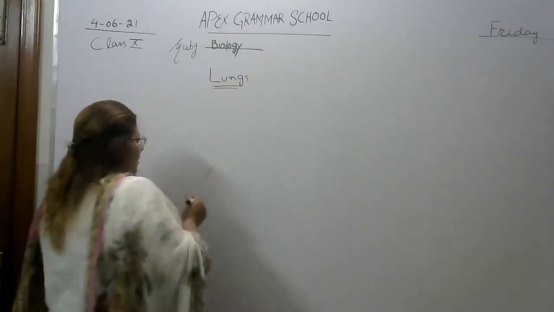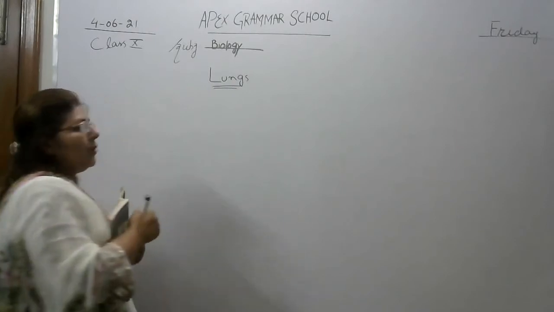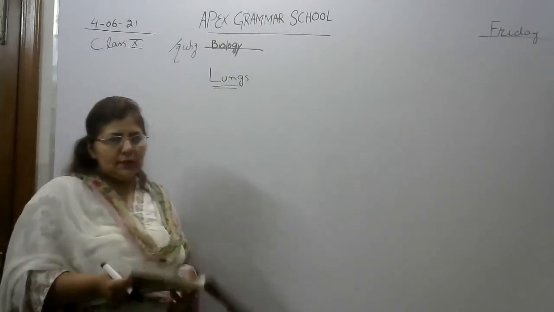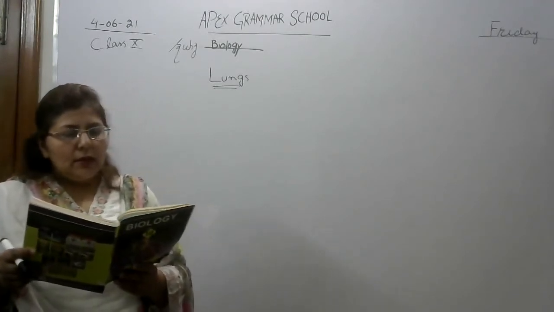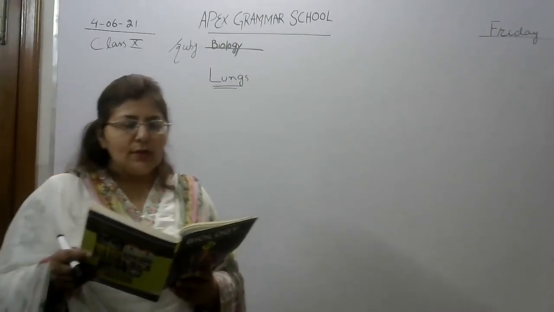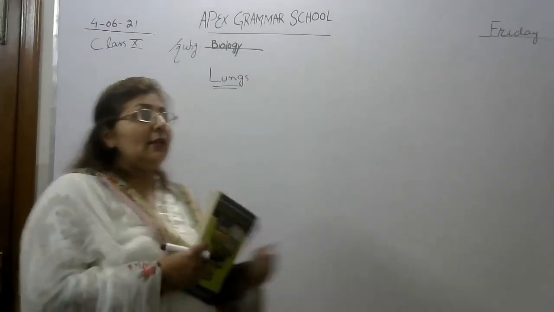We also discussed lungs in detail in the previous chapter. There is a pair of lungs inside our body. They are spongy, and they maintain the concentration of carbon dioxide in our blood.